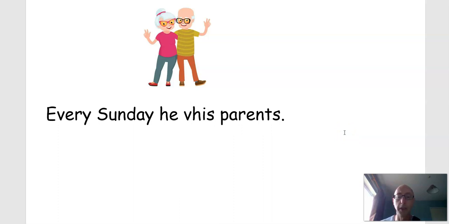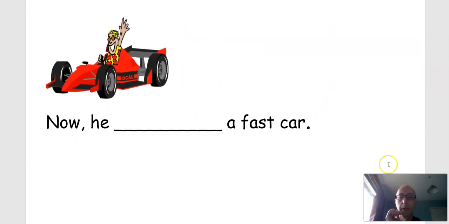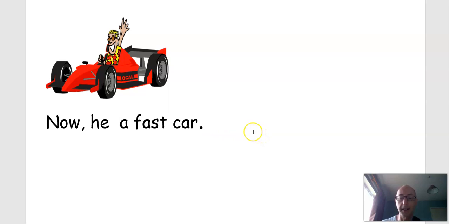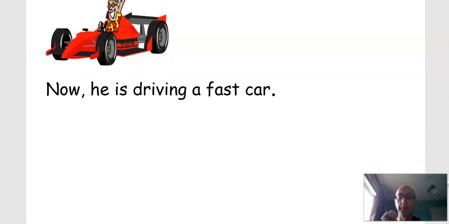Begins with a V. Every Sunday he visits. Again, don't forget the S because we have he. Now. Again, so anytime we have now, we need the continuous. The continuous we have is and we have ing. So how do we make the ing here? Driving. He is driving.